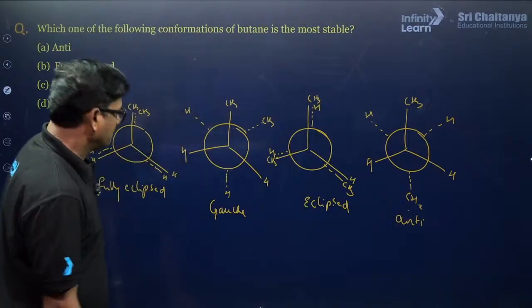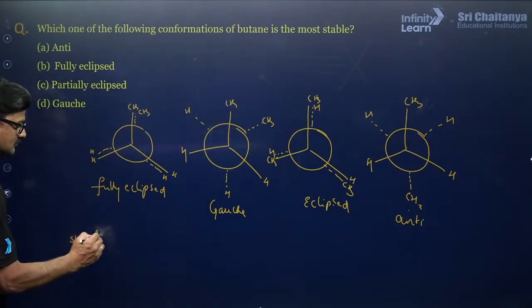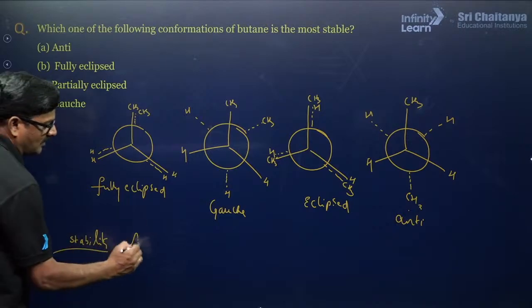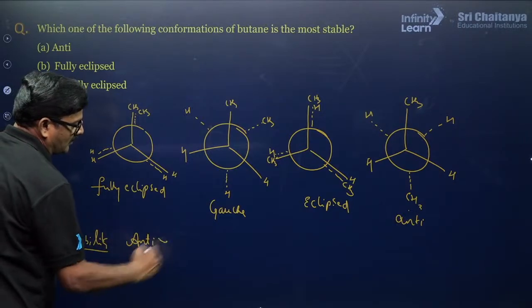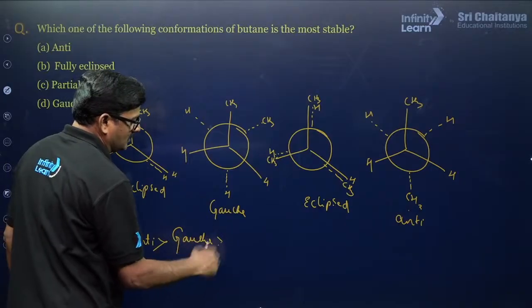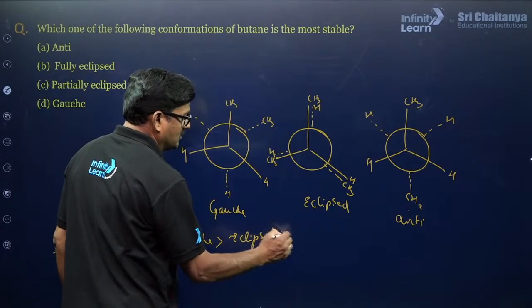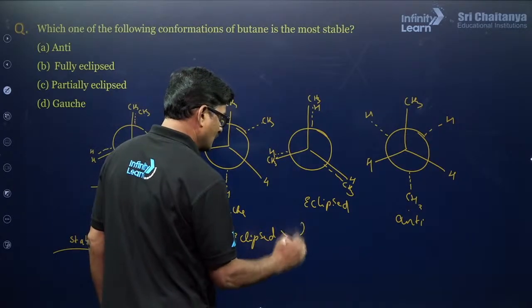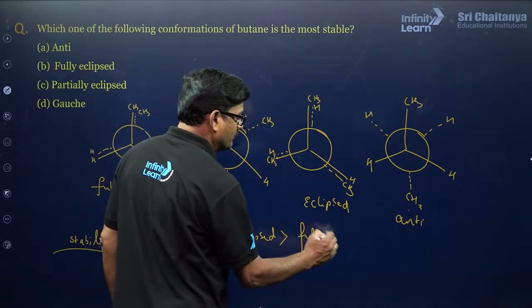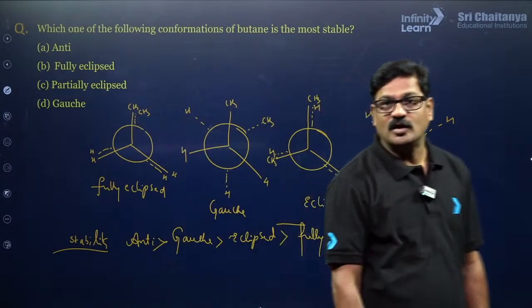So the stability: anti is greater than Gauche is greater than eclipsed greater than fully eclipsed. Are you getting or not?